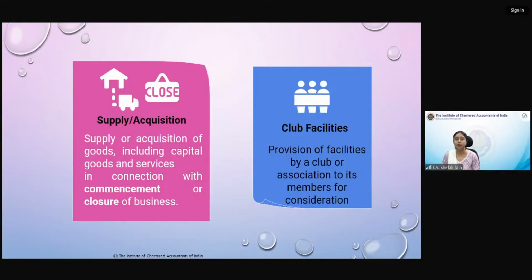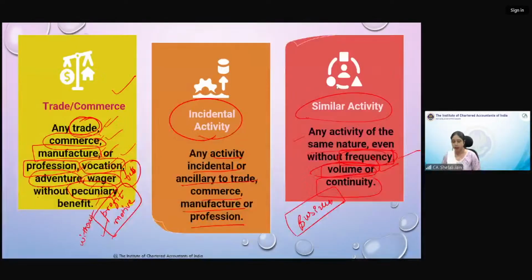Volume means quantity. Frequency means the repetition, that is, how many times a year I am conducting that activity. And continuity means, suppose once I have conducted that activity, so I'm not doing it regularly. Continuity means I'm not doing it regularly. That is what continuity is.